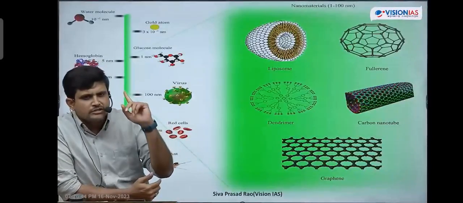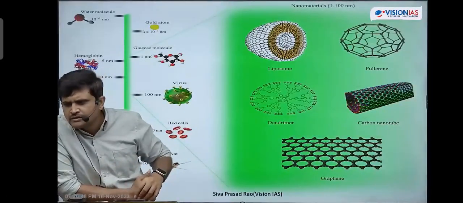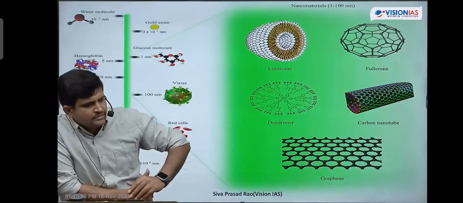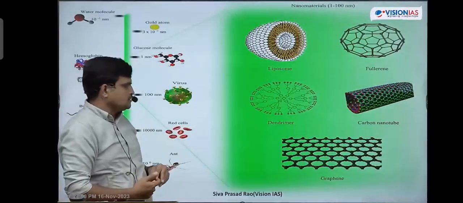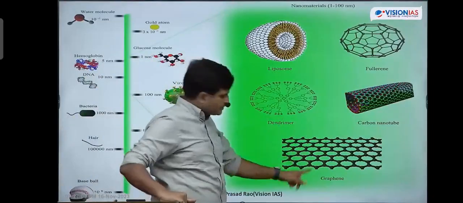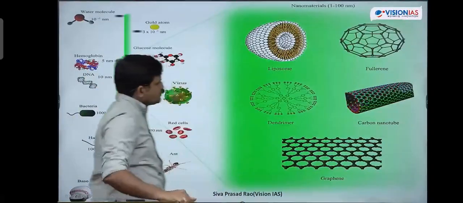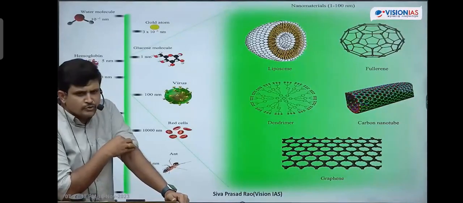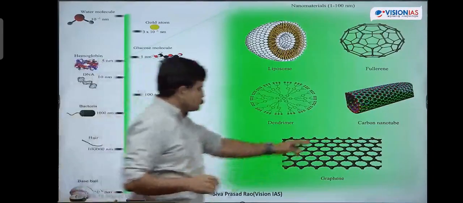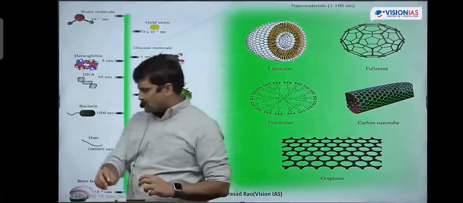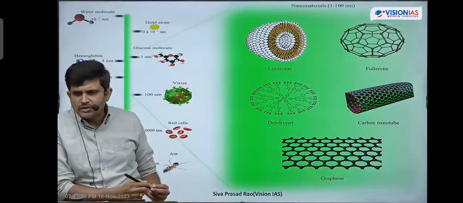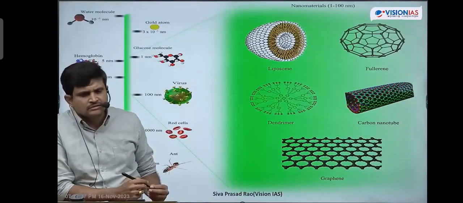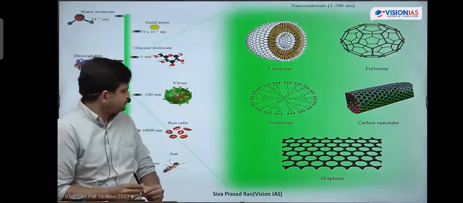And take it: nanoproducts and their applications. First we will list out all the nanoproducts. First nanoproduct is graphene. Second one, carbon nanotubes, carbon fibers. Next one is quantum dots.